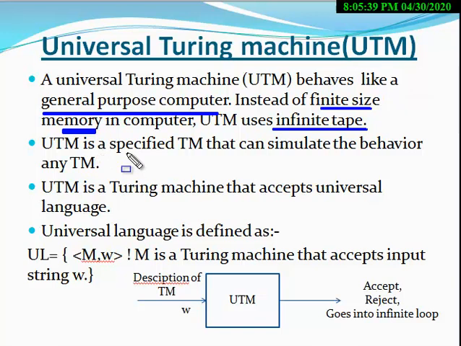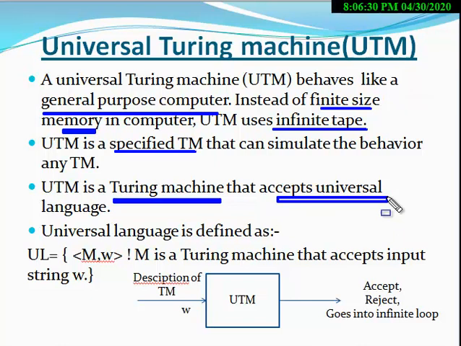Now, the UTM is a specialized Turing machine that can simulate the behavior of any Turing machine. That is, it can work according to any type of Turing machine. If any Turing machine can perform some type of task, then the UTM can also do that type of task. Next, the UTM is a Turing machine that accepts the universal language.